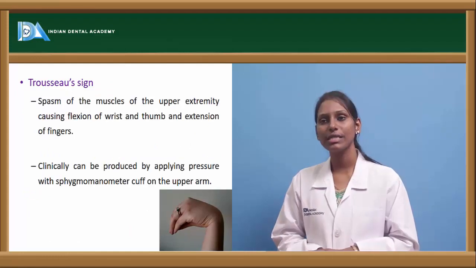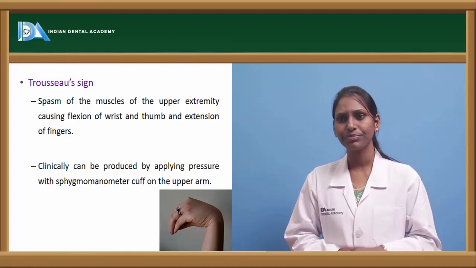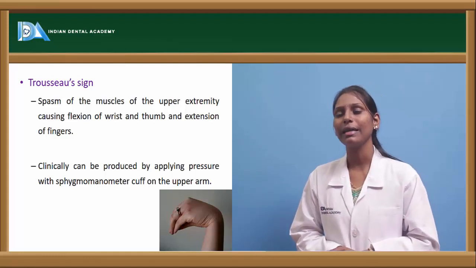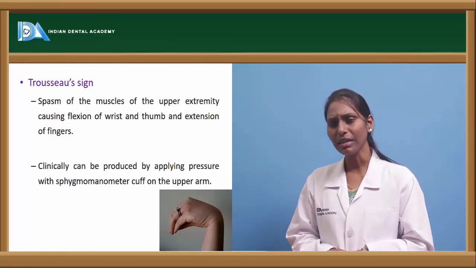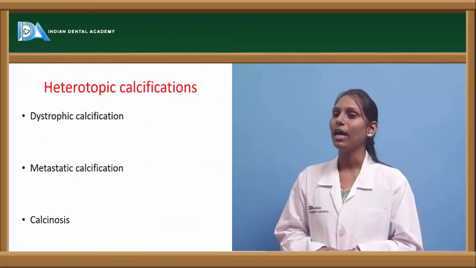And we also have Trousseau sign. Trousseau sign is spasm of muscles of the upper extremity causing flexion of wrist and thumb and extension of fingers. Clinically, this can be produced by applying pressure with a sphygmomanometer cuff on the upper arm.